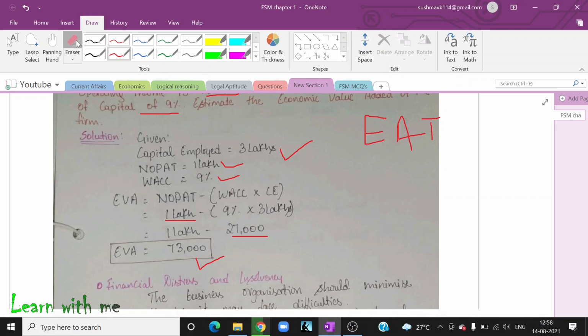See, what students do at this point is subtract 9% from 1 lakh and multiply it with 3 lakh. That is wrong. Don't make that mistake. You have to calculate the bracket value first. Whatever is in the bracket, you have to calculate first. After that, you have to calculate the rest.